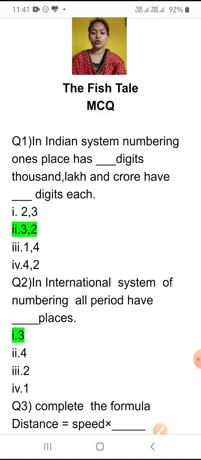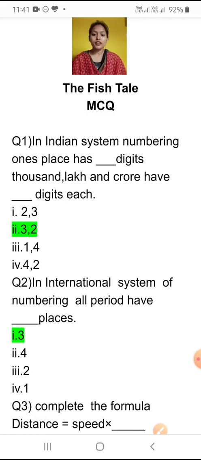So these MCQs I have provided you earlier. So we will discuss these MCQs and with that we will revise the chapter. So let's begin. Are you ready? Okay, let's start. So the first question was, in Indian system of numbering, ones period has dash digits, thousand, lakhs and crore have dash digits each.